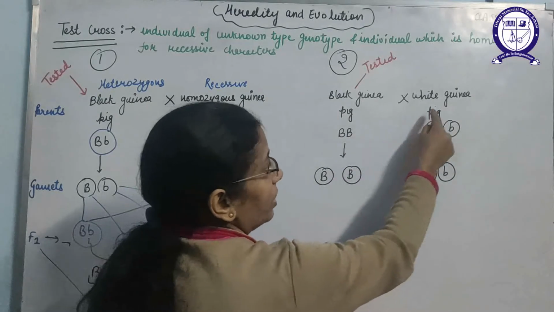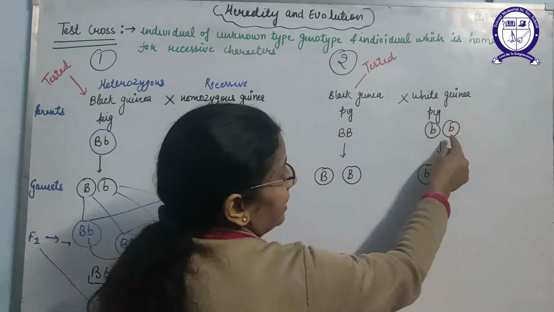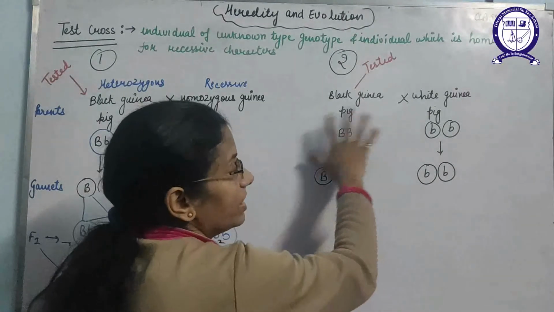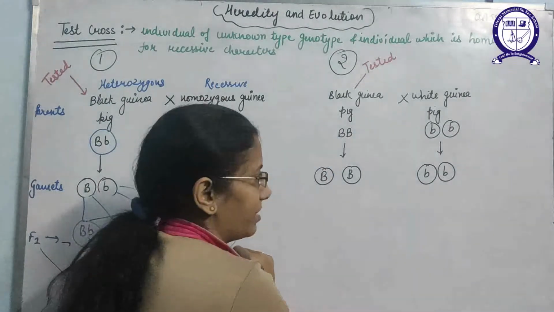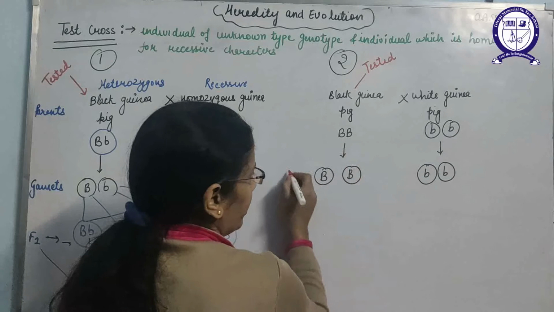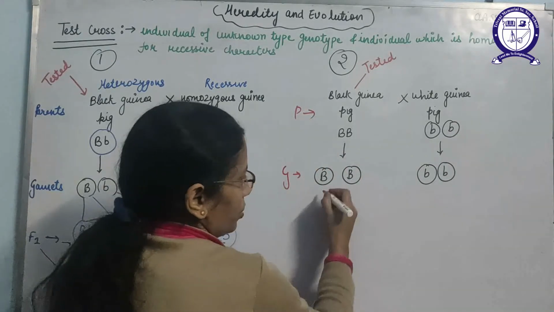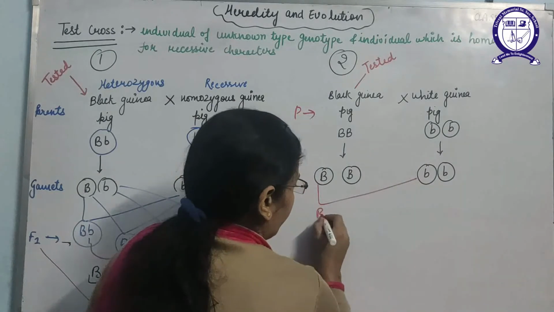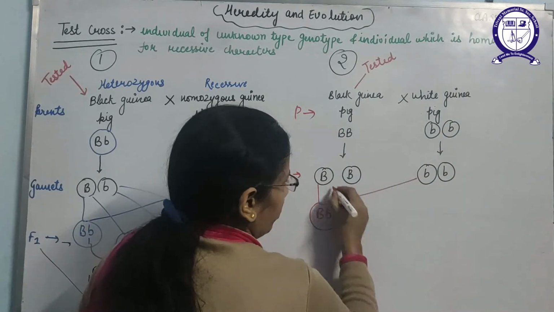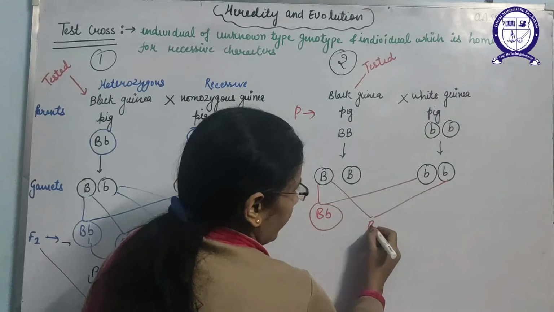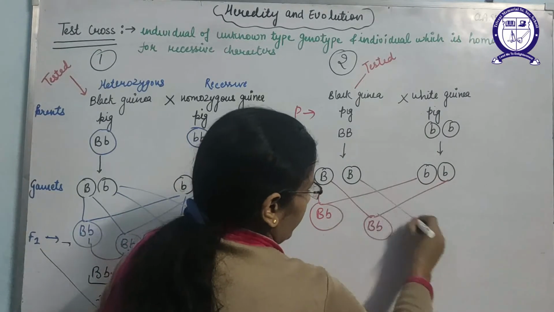We will cross it with the white guinea pig, that is also homozygous. That means in this case we are taking both homozygous parents. So during the gamete formation, I write the gametes and these are the parents. So we can cross it. What will come? Capital B, small b. Capital B, small b.